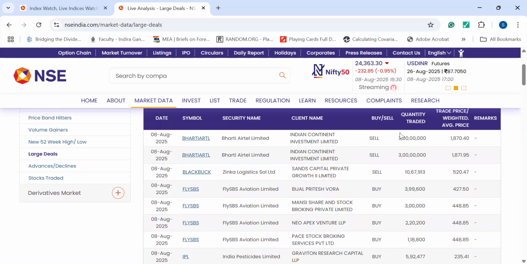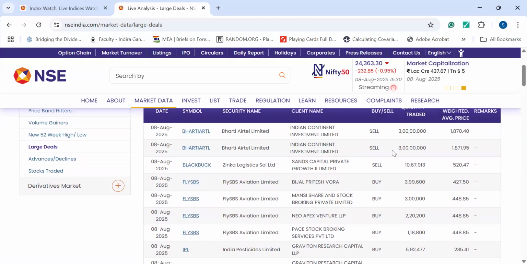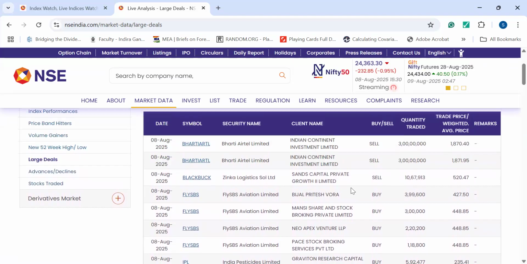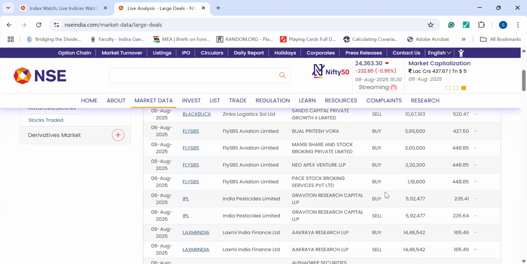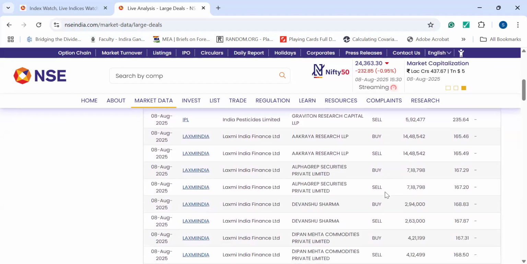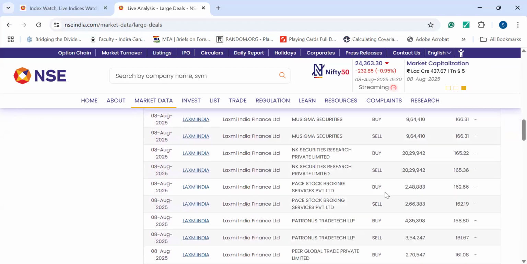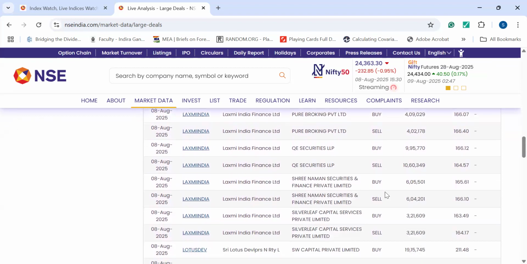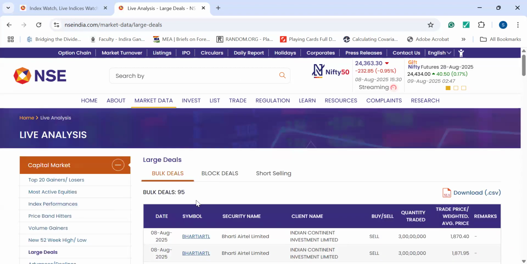The quantity will be mentioned on the right hand side, and average price will be written here. There is no remark, but there are some companies who are buying as well. So this company has been bought by Bijal Pratesh Bora, and this much quantity they have bought. So large quantity deals are also happening, block deals you can say, and this is all information which you can take into account.